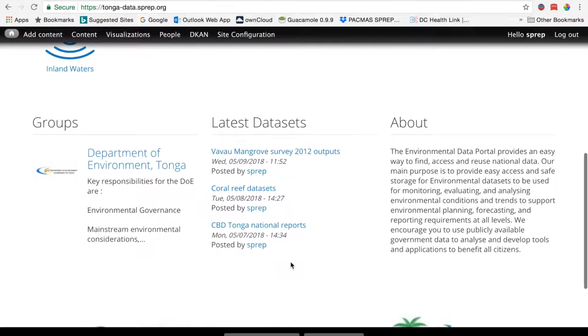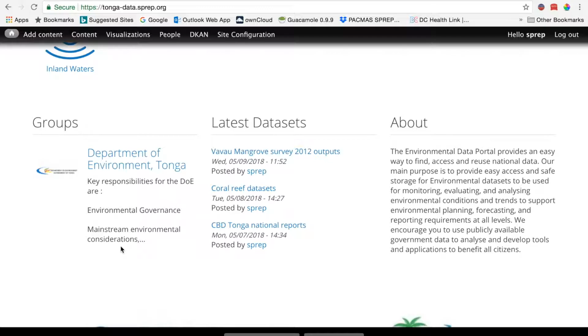In addition to organizing information by topic, you can also organize it by groups. Right now you only see one group here. It's the Environment Department of Tonga. That can be changed to encompass the entire ministry, or we can add additional ones like fisheries, forestry, agriculture, public works, really any group in government that you want to let use this portal to share and host information, particularly if you'd find it valuable for environmental reporting. We can create a group and usernames for those people.